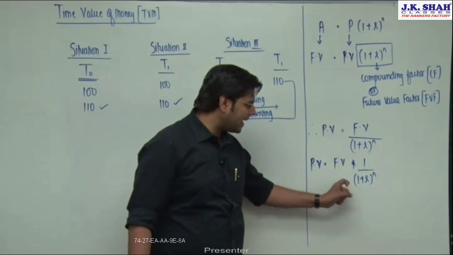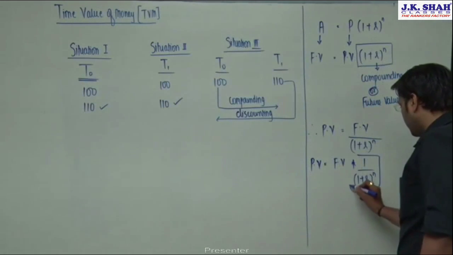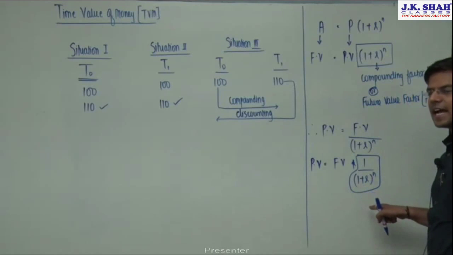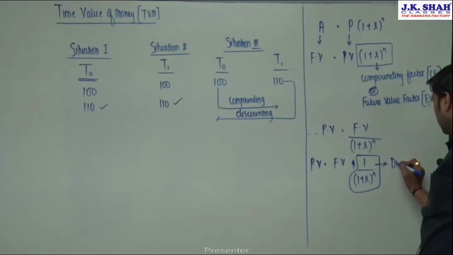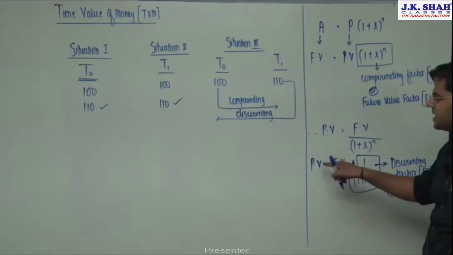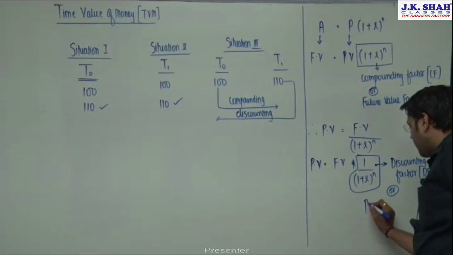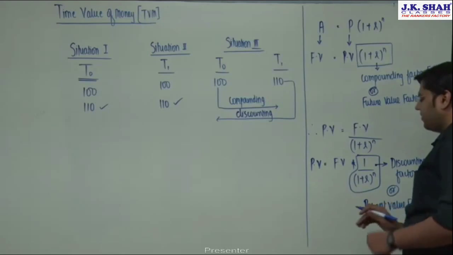Now friends, the question: what exactly is converting the future value to present value? Do you agree this part of the formula is actually converting the future value to present value? So this part can be termed as discounting factor, because this is going to discount the future value to present value. It can also be written as DF, or I can say, because of this factor the future value of money is converted into present value, it can also be termed as present value factor, or PVF.